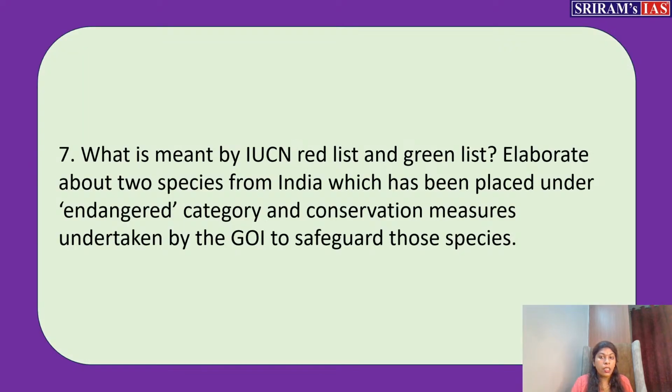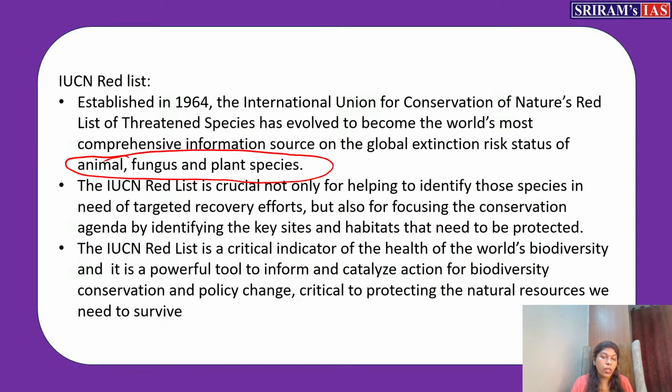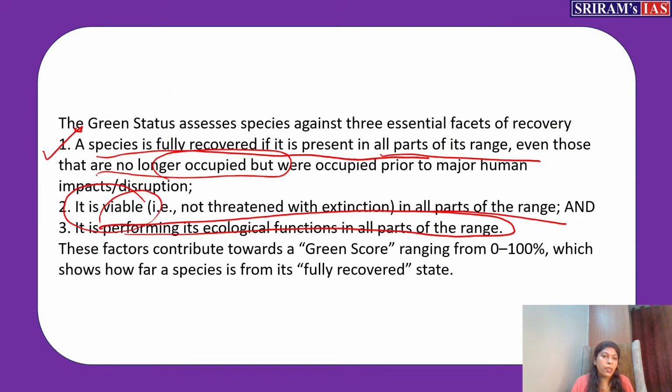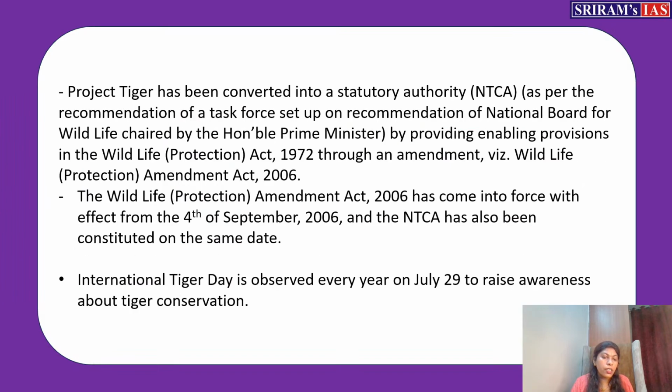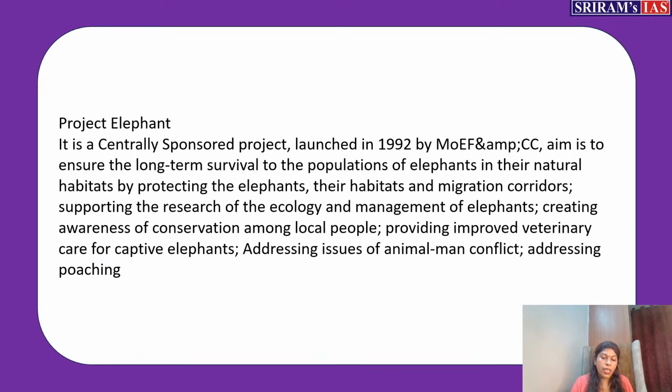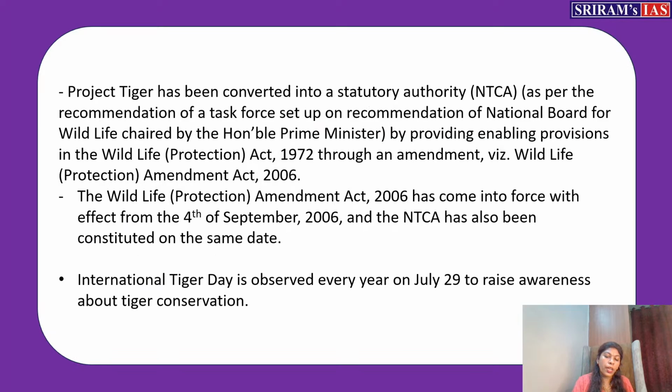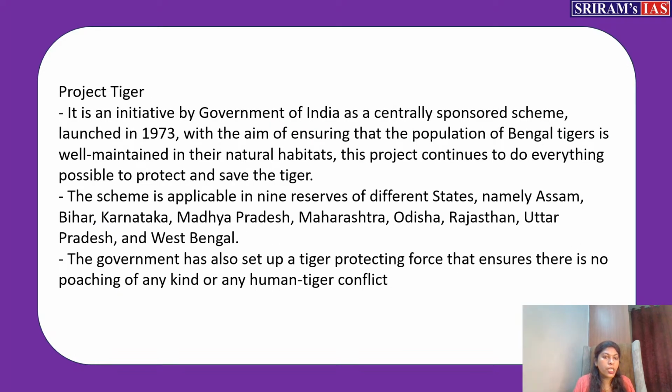That's the green list. Then the question: elaborate about two species from India which have been placed under the endangered category and the conservation measures taken by the government to safeguard them. You can choose any two species. I have put here tiger, and another one is elephant. I have given a few schemes related to tiger. As we all know about Project Tiger, I have mentioned Project Tiger.